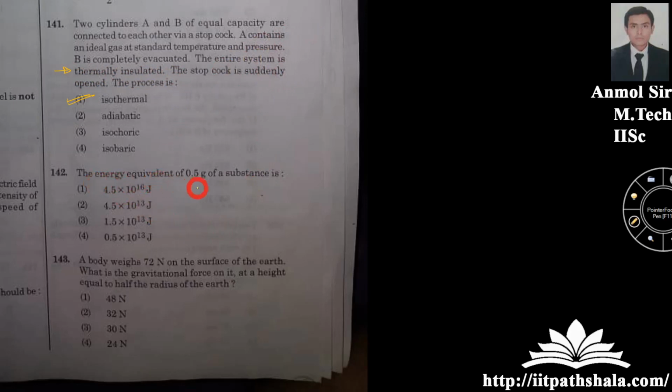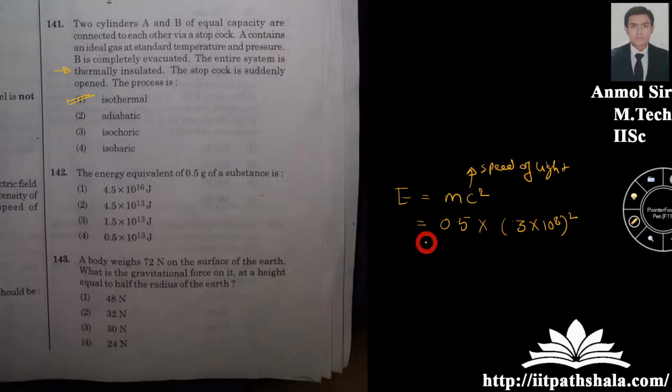The energy equivalent of 0.5 gram mass is, now you know that E equal to mc square. Now you have to calculate the energy: 0.5 into 3 into 10 to the power 8 whole square. This is the speed of light. Now you guys can calculate the energy, and you can put in the comment section what answer you are getting.